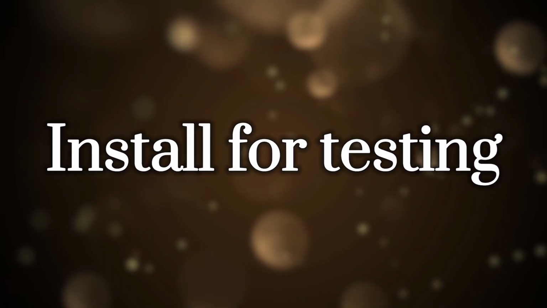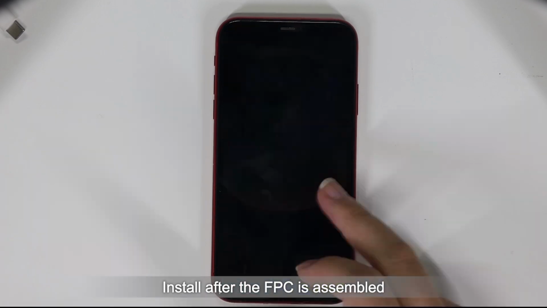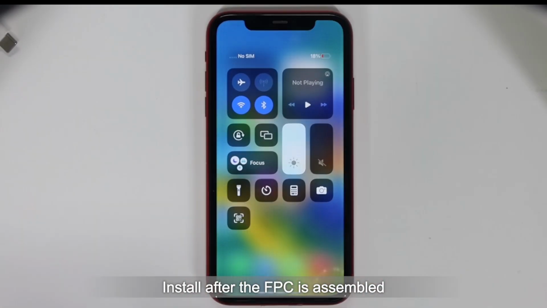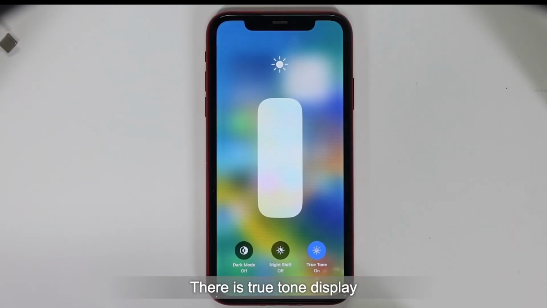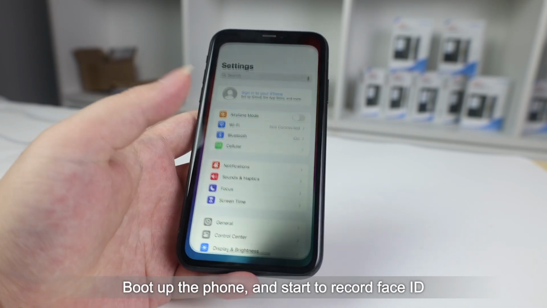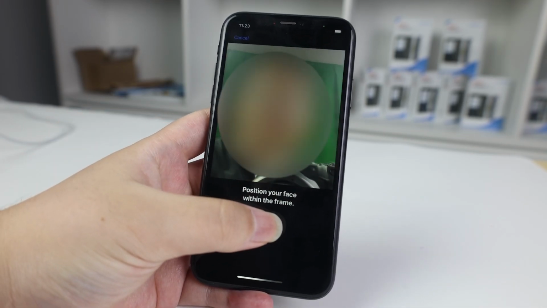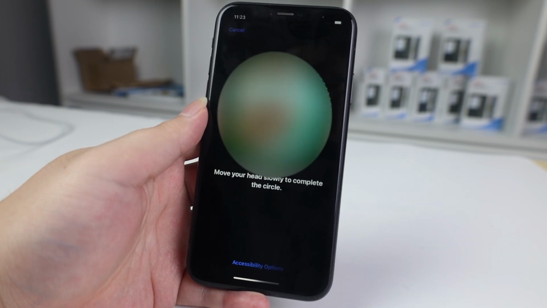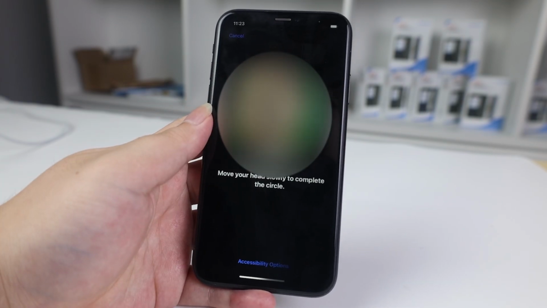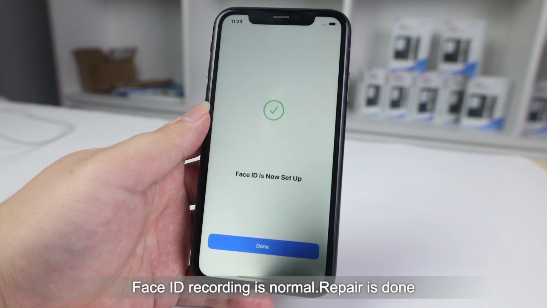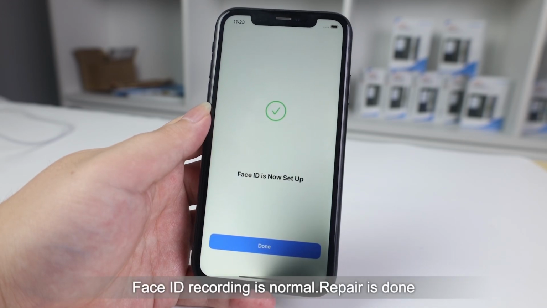Install for testing. Install after the FPC is assembled. There is True Tone display. Boot up the phone. Start to record Face ID. Face ID is recorded normally. Repair is done.